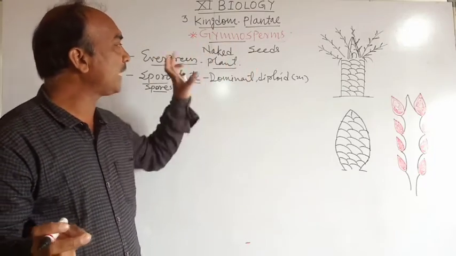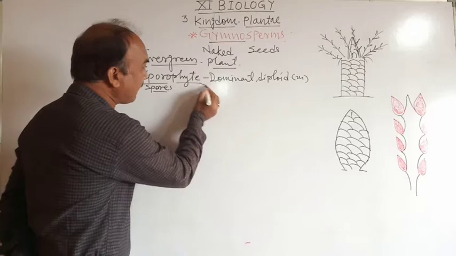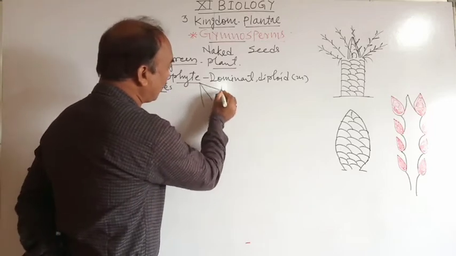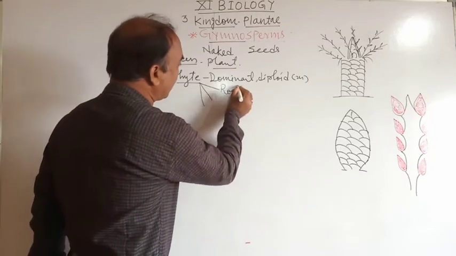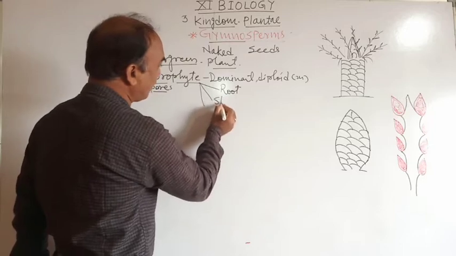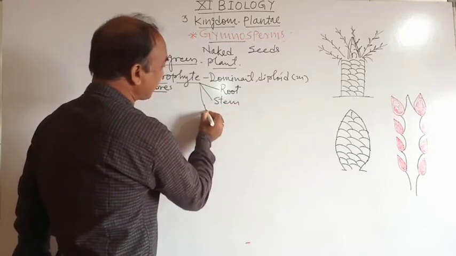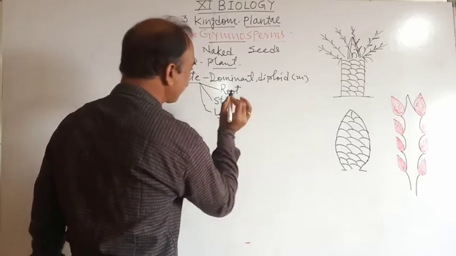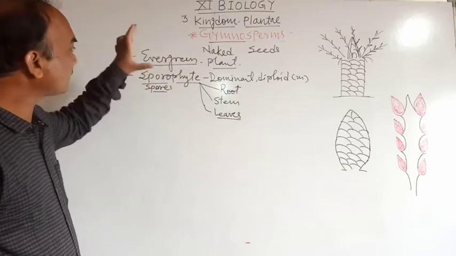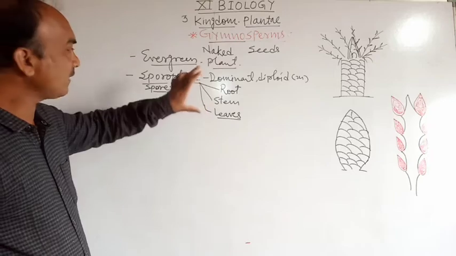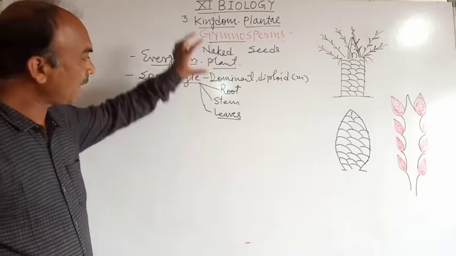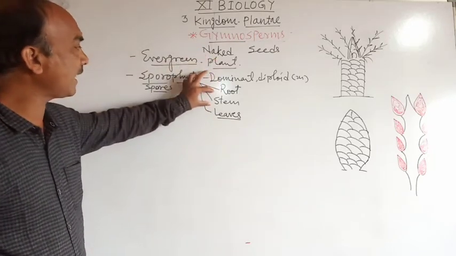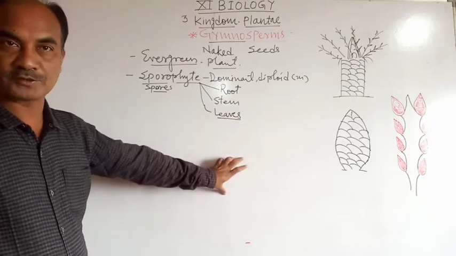And this sporophytic plant body is differentiated into a well organized root system, stem and leaves.